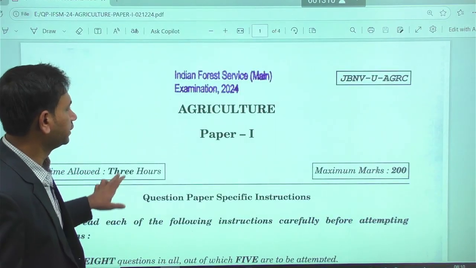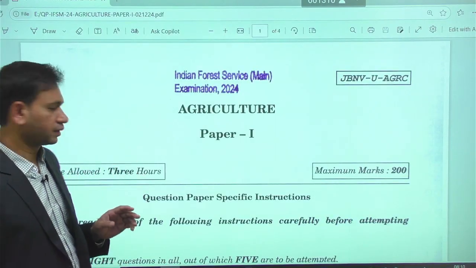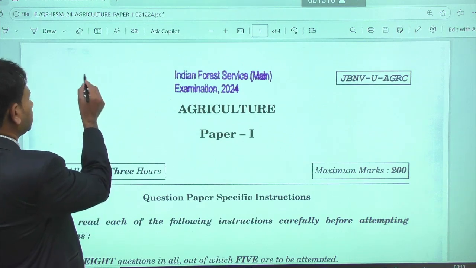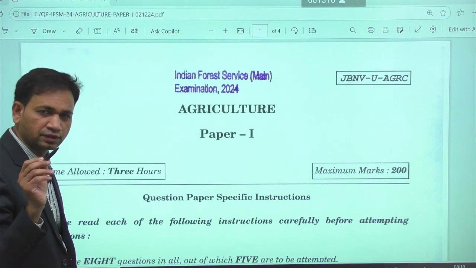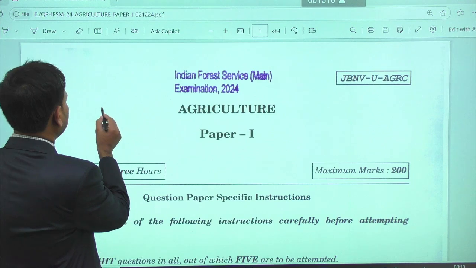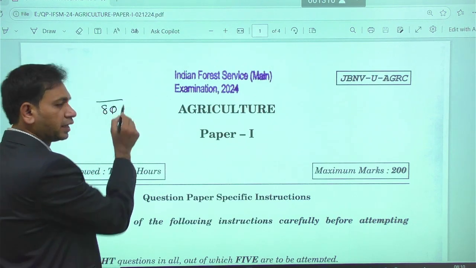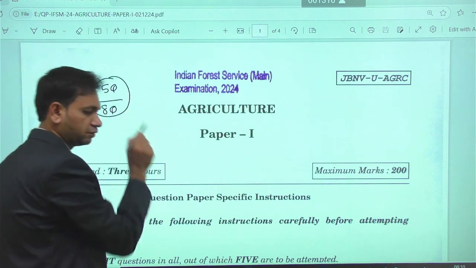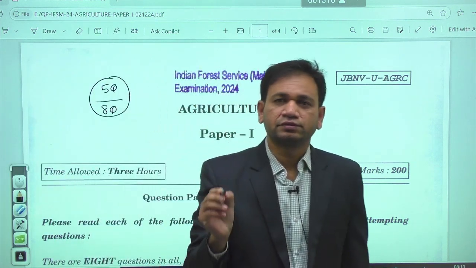Look at the board. As we said in the previous classes, in the UPSC we have two papers, paper 1 and paper 2. In every paper there are 8 questions. Out of the 8 questions, we need to attempt 5 questions.